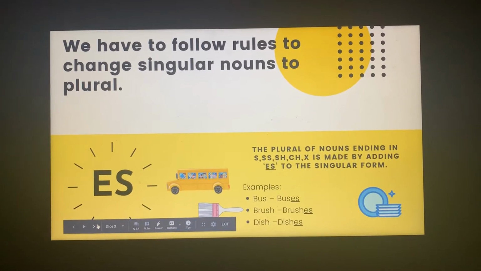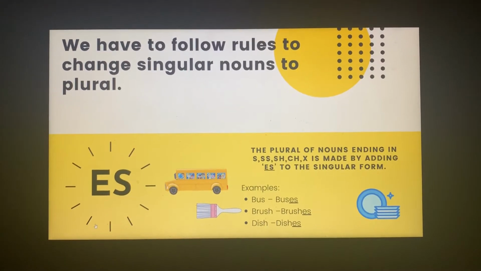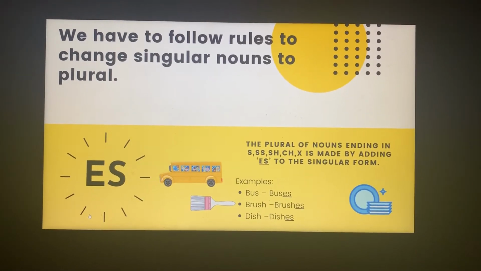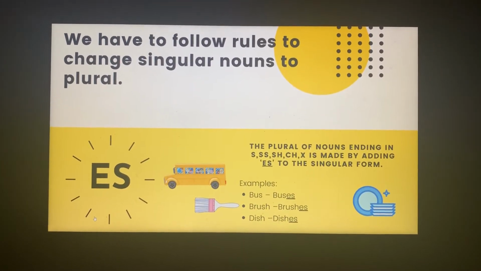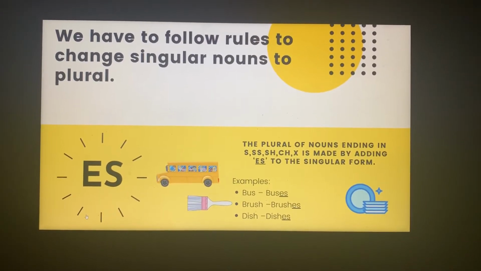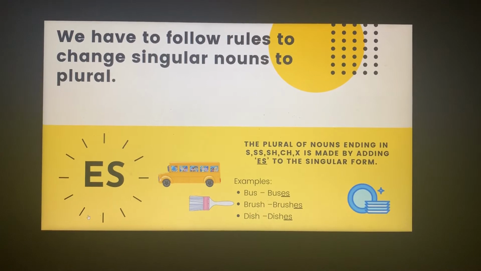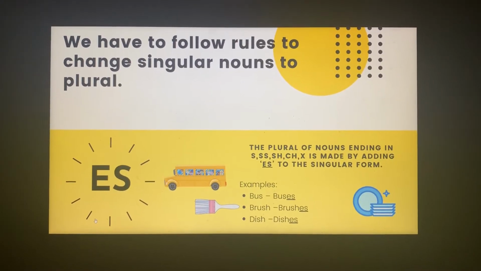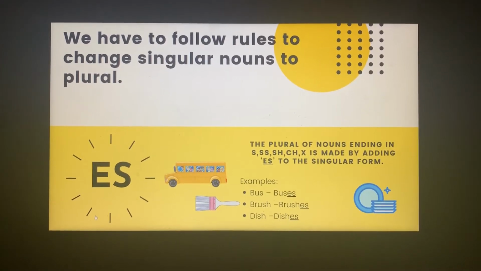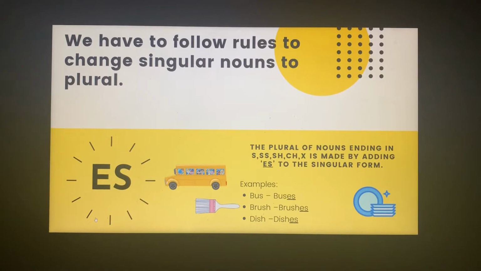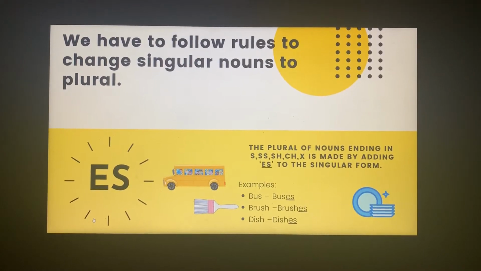We have to follow rules to change singular nouns to plural. Now how do I come to know how to make the plural of a word given to me? The first rule is: the plural of nouns ending in S, SS, CH, SH or X is made by adding ES. So what do I mean by this? Look at these examples.